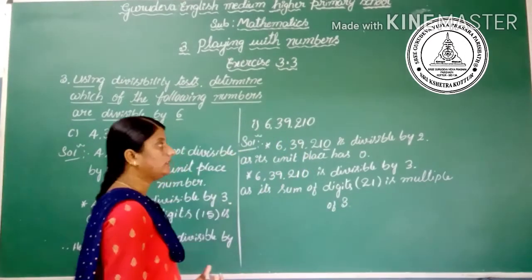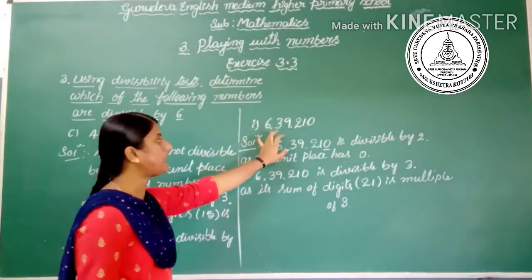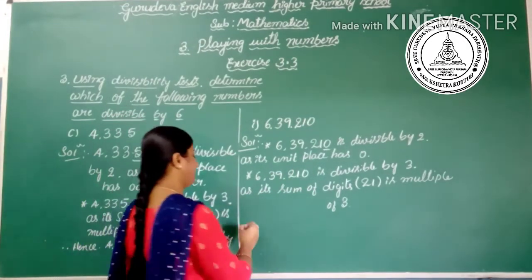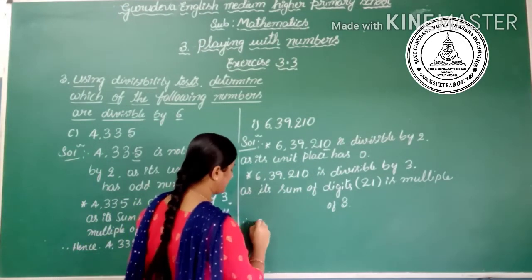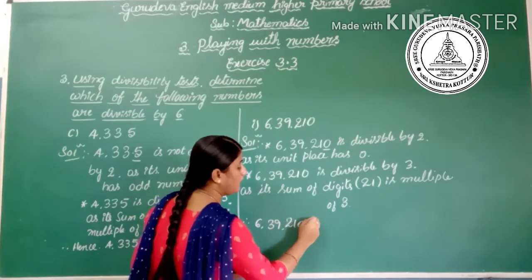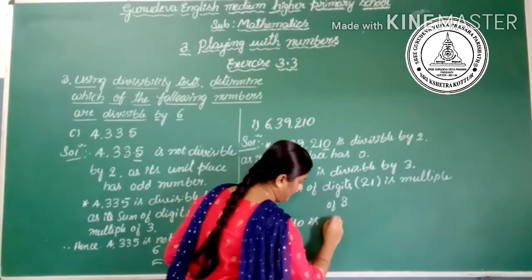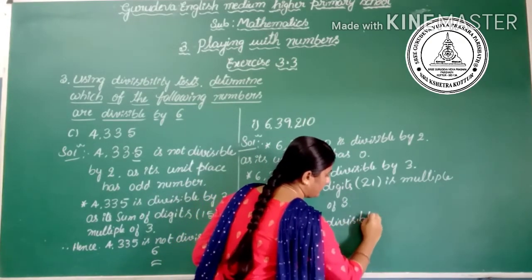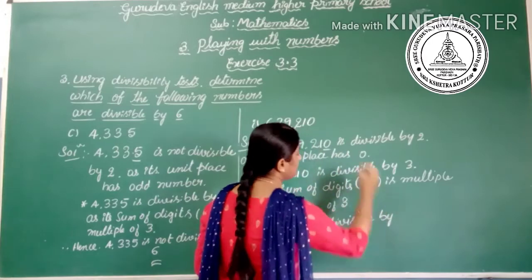Hence we can write that the whole number 639210 is divisible by 6. Therefore, 639210 is divisible by 6.